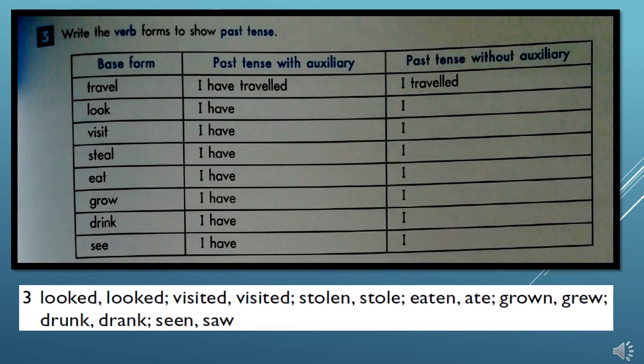Now, steal is an irregular verb. The past tense of steal is stole. So I would say I stole. When I add the auxiliary have, it becomes I have stolen.